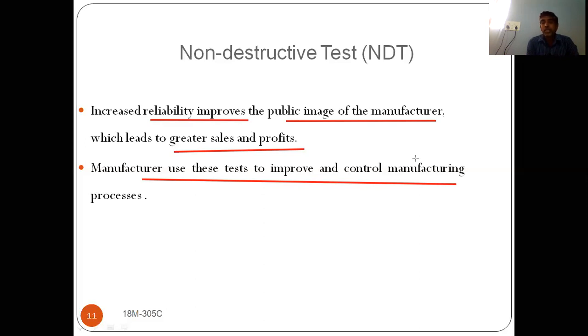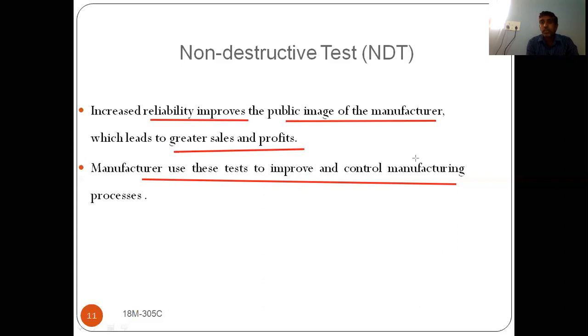I'm repeating once again, why we have to do this NDT test. NDT test is used to find out the defects. So if you are producing defect-free components, what will happen? The image of the manufacturer will be good in the market. If the product is reliable, automatically more customers will buy your product.